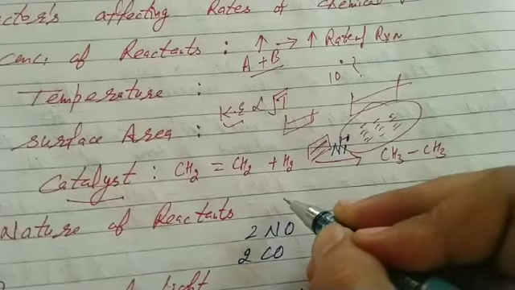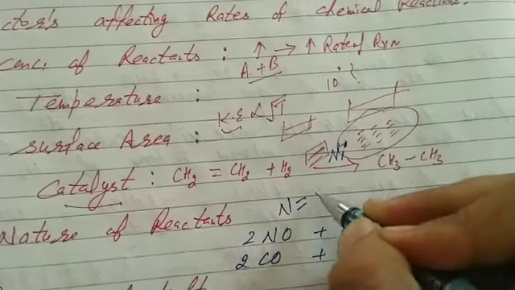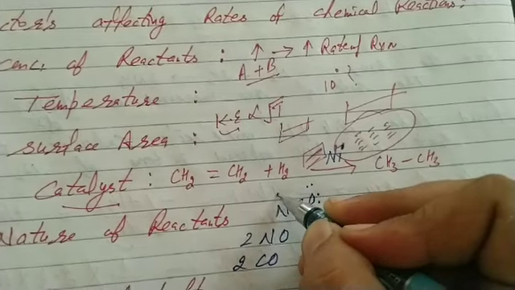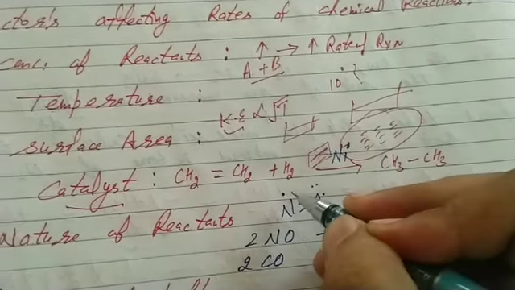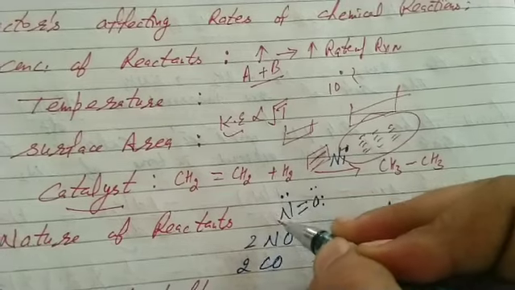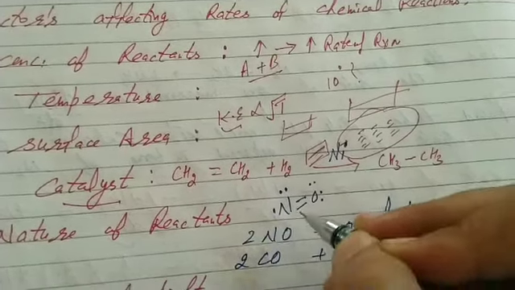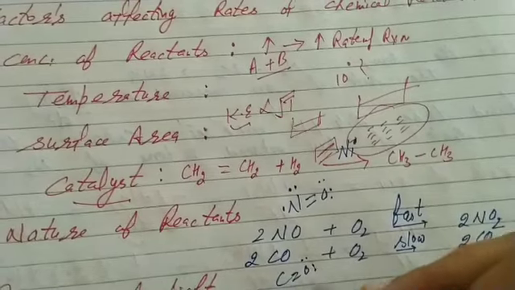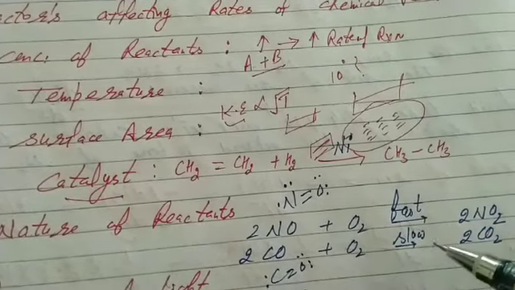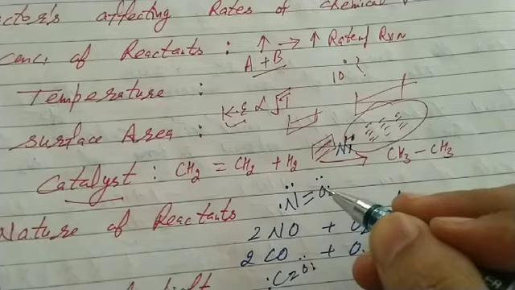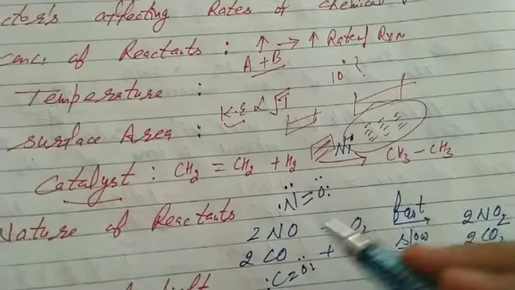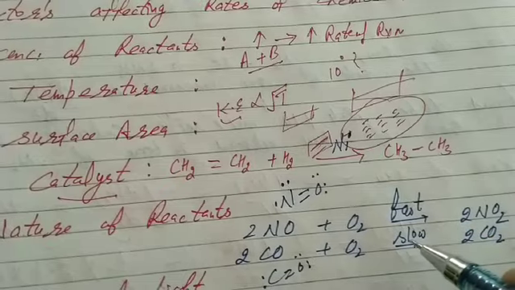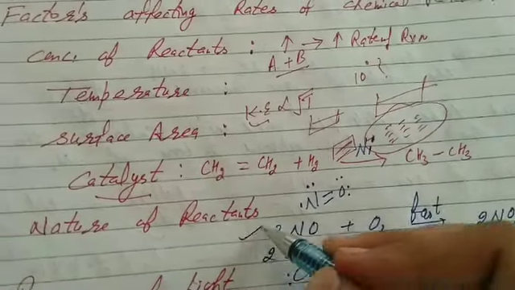In this case, the reactant is nitric oxide. All of you know it is highly reactive due to an odd electron. Nitrogen has 5 electrons in its valence shell; of which 2 are shared, and 3 are left. That's the reason it is highly reactive. Why is nitric oxide highly reactive? It is an odd electron species. Same reactant, NO, same stoichiometry, but that is fast and that is slow. The rate of reaction depends upon the nature of the reactant.